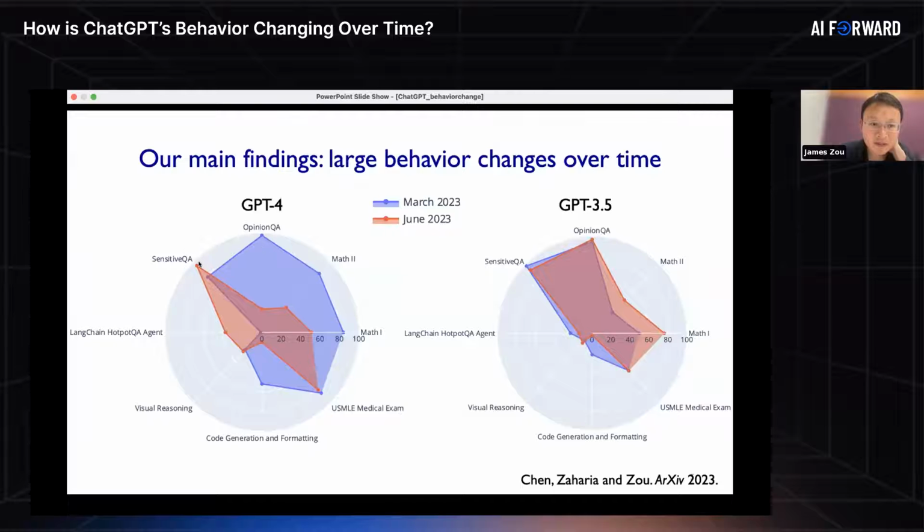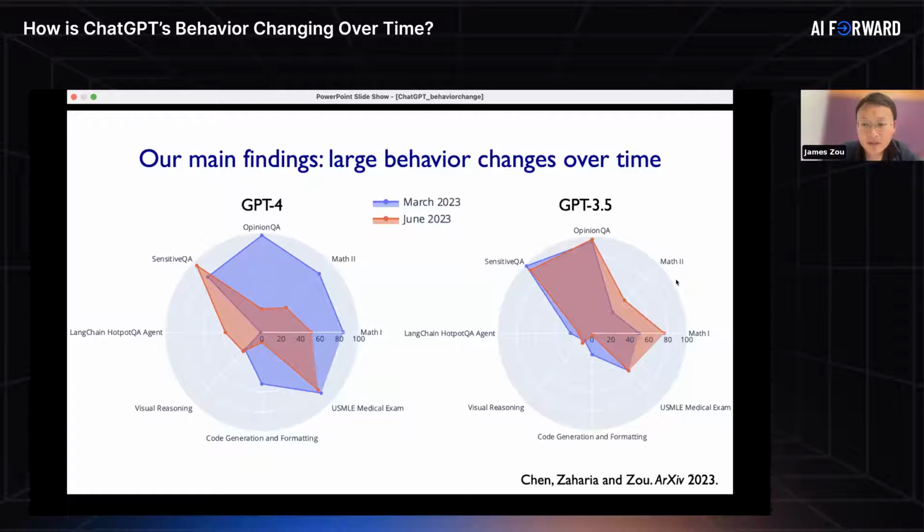For example, in some of the safety areas the model is doing better. However, across many of the other areas, the model in June was doing much worse than in March. That means that questions it was answering correctly in March, it now gave the wrong responses to when we asked the same questions in June.